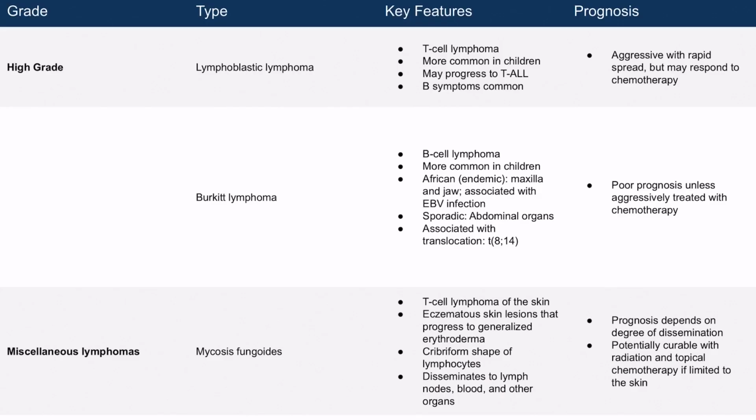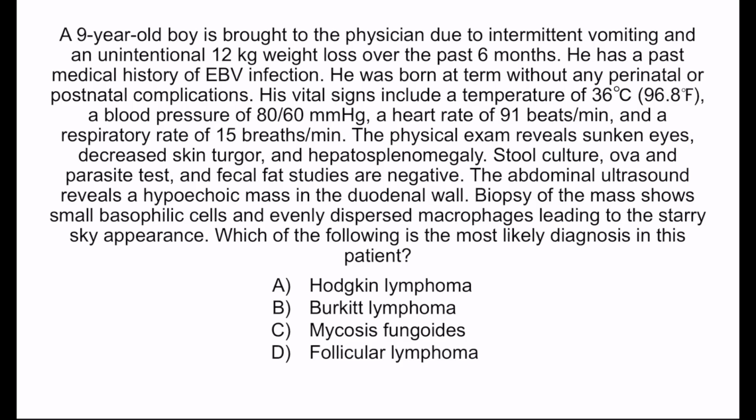Here's a slide reminding us of the types of non-Hodgkin lymphoma, including Burkitt lymphoma. Let's discuss why other options are incorrect. Option A is incorrect because Hodgkin lymphoma is characterized by binuclear Reed-Sternberg cells, which are absent on this patient's biopsy. Option C is incorrect because mycosis fungoides is a T-cell lymphoma that commonly presents as an eczematous skin rash. Additionally, the nuclei of the lymphocytes have a cerebriform shape in mycosis fungoides. Finally, option D is incorrect because follicular lymphoma is characterized by follicular arrangement of lymphocytes rather than the starry sky appearance on the biopsy. And that concludes our lecture on lymphomas.